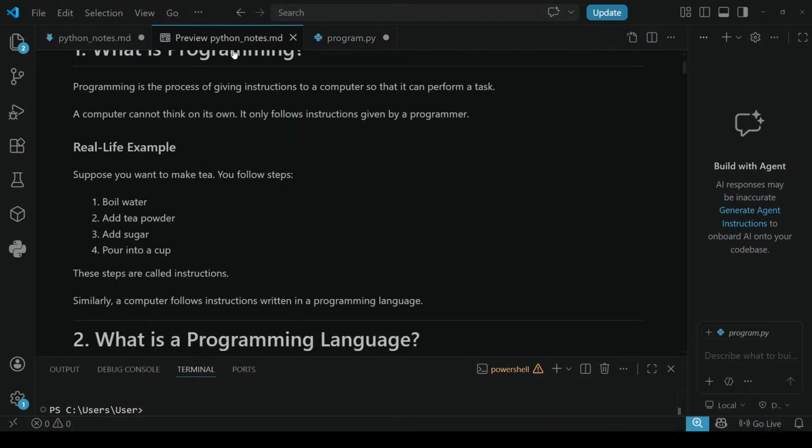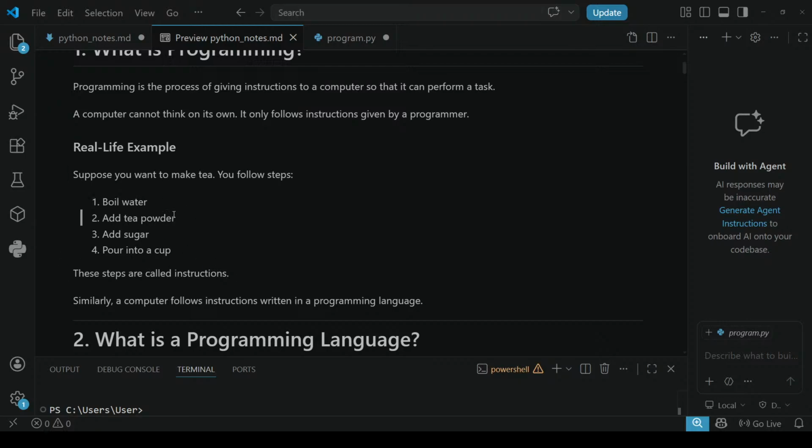For a real life example, suppose you want to make tea, you follow steps. That is, boil water, add tea powder, add sugar, pour into a cup. These steps are called instructions.